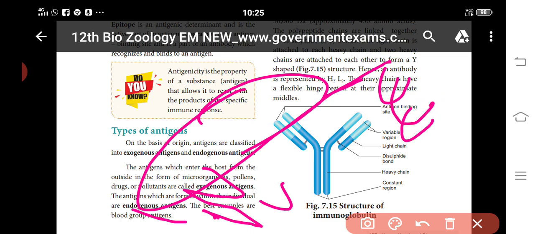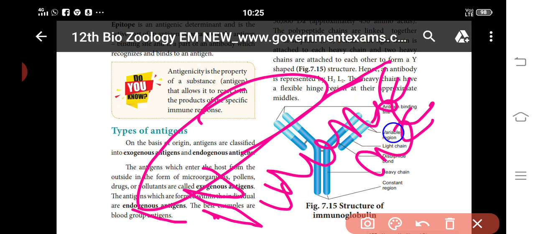Because of the C region, the binding site is very flexible. At the same time, the heavy and light chains combine to form the antigen binding site. The antibodies bind here in that monomer.